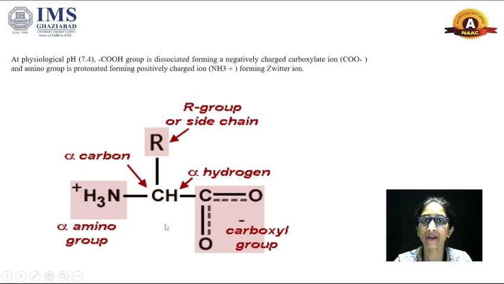When an alpha carbon has both a positively charged amino group and a negatively charged carboxylic group, this is called a Zwitter ion. So amino acids have the property of a Zwitter ion.